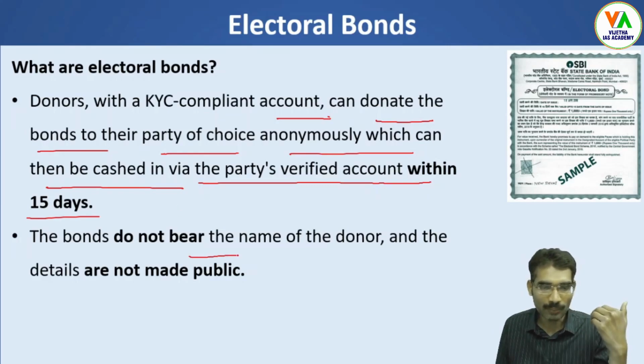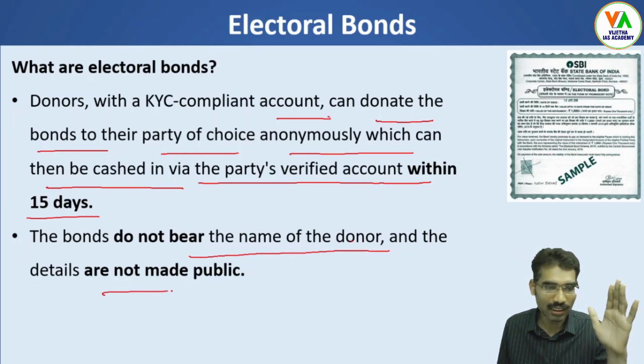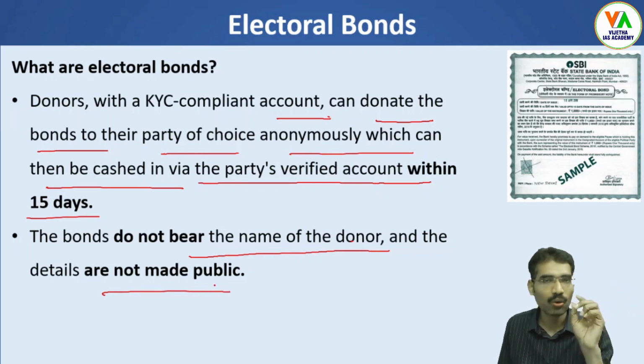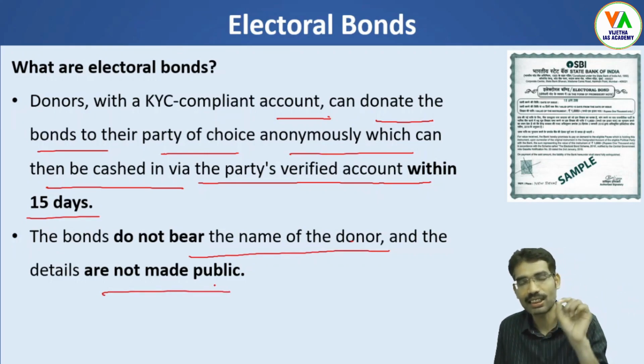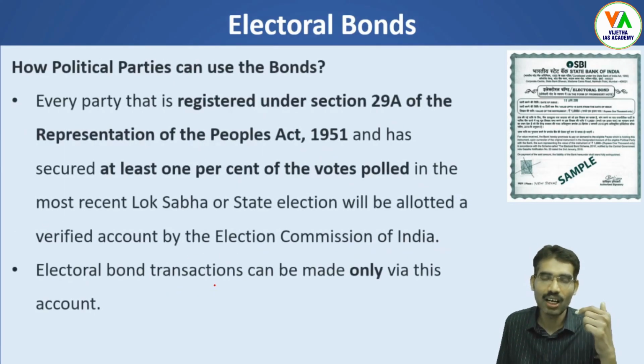The bonds do not bear the name of the donor, and the details are not made public. Only the Election Commission of India verifies this account, and the donor name will not be there, so it maintains the anonymity of the donor. How can political parties use the bonds?